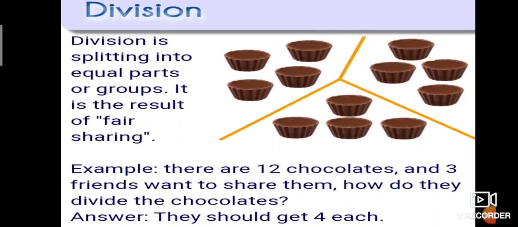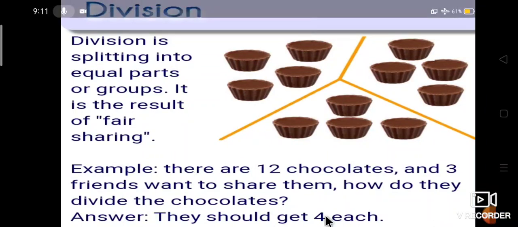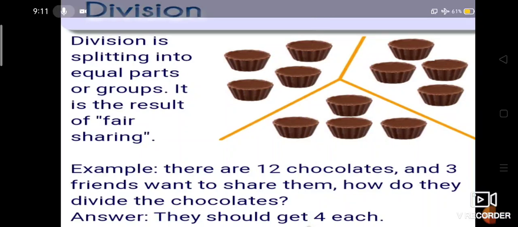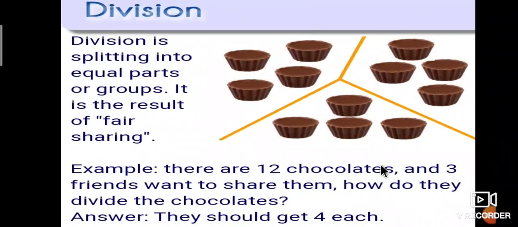For example, there are 12 chocolates and three friends want to share them. How do they divide the chocolates? They divide the chocolates into 3 equal parts of 12, that is 4, 4, 4.